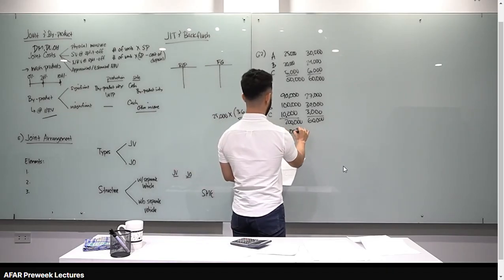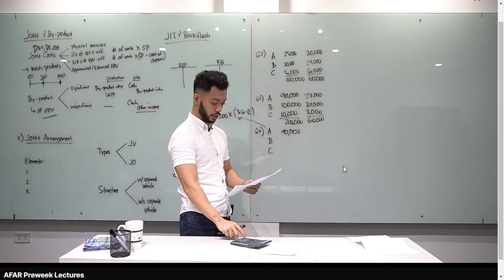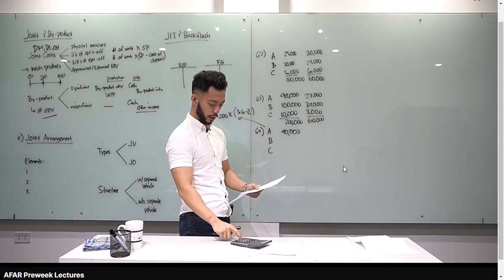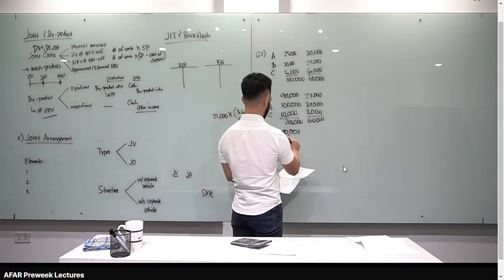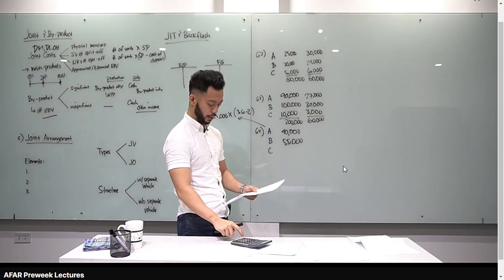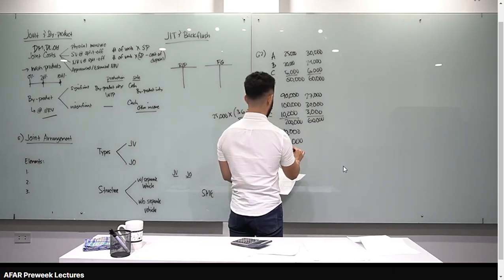Let's do the same thing for the 2 products. For B naman, selling price at split off 5 minus yung process or disposal cost na 2.25. Multiply by 20,000, you have 55,000. And then for product C, 2 pesos minus 1 yung split off times 5,000, you have 5,000. 40 plus 55 plus 5, you have 100,000.